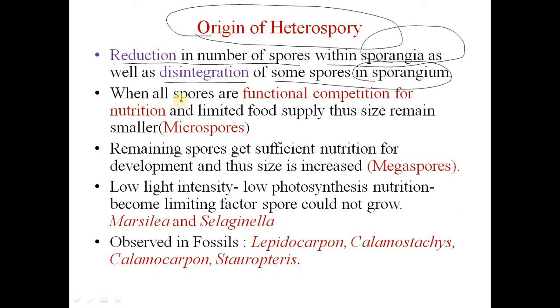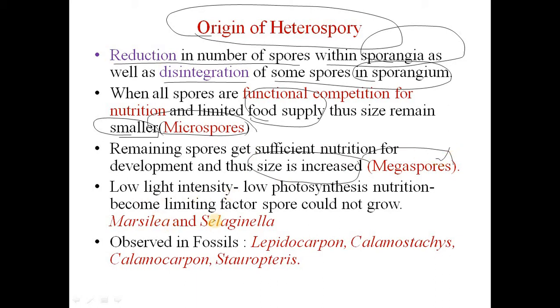Because when all the spores are functional, there is competition for nutrition as well as food supply, and a few of them remain small in size. They are the microspores, and the remaining spores get sufficient nutrition for development, and that's why they are larger in size. They are the megaspores.